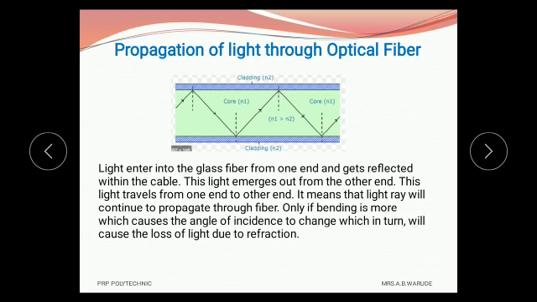And because of total internal reflection, the light will continue to propagate through the fiber even though it is bent a number of times, and only if the bending is more, which causes the angle of incidence to change, which in turn will cause the loss of light due to refraction. And with long gentle bends, the light will stay within the cable. This is called propagation of light through optical fiber.